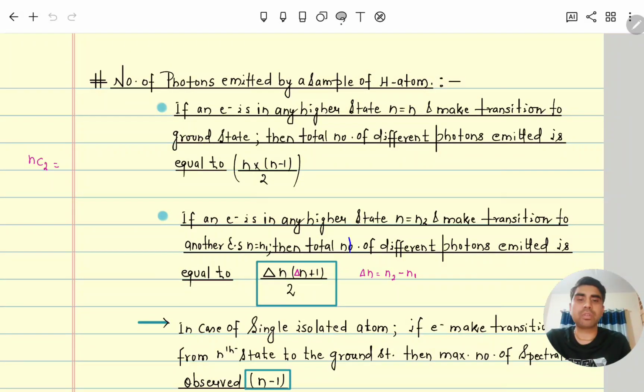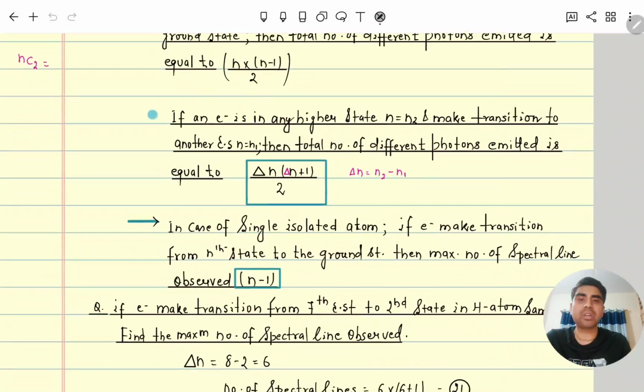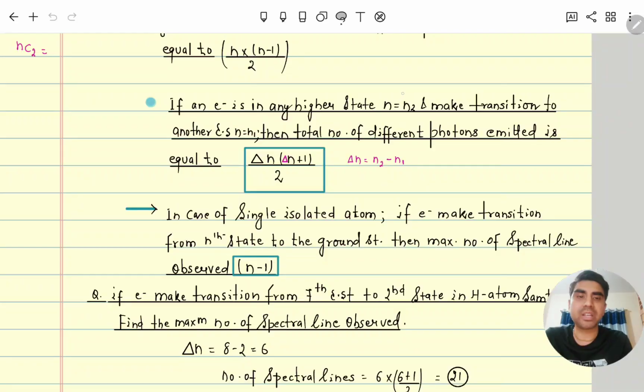Next, the number of photons or number of line spectra, all possible, when the electron is passing from excited state n2 to any other excited state n1, not coming to the ground state. Then it will be total delta n into delta n plus 1 divided by 2. Delta n is what? n2 minus n1, the higher excited state minus the lower excited state value.